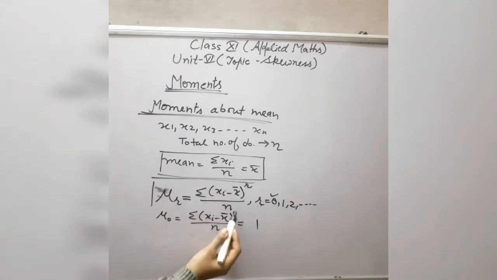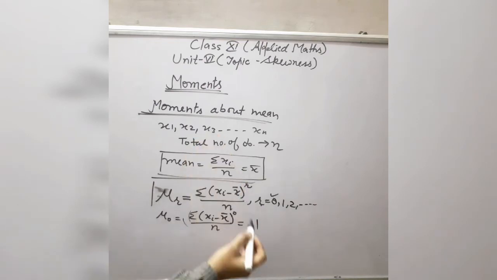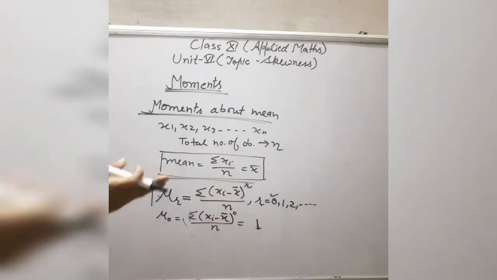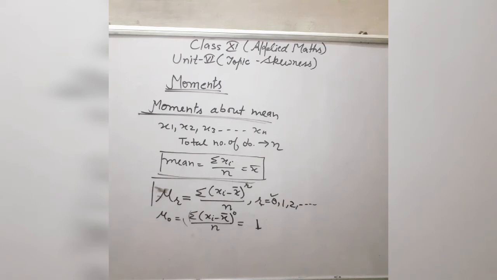If you apply this formula on any data, it always gives you 1. Similarly for mu 1, if you take r equal to 1, then mu 1 is equal to the summation of (xi minus x bar) raised to power 1, divided by n. If you apply this formula on any data, it always gives you 0. So the value of mu 0 is always 1, and the value of mu 1 is always 0; it is always fixed.